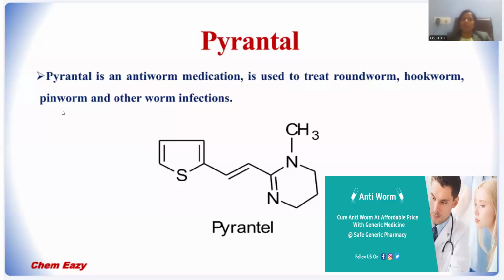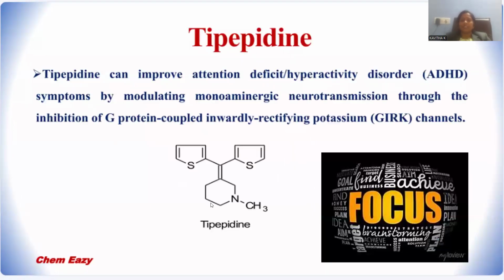These worms, whenever growing on the skin, can cause skin allergies and skin diseases. And whenever they enter the digestive system, they also cause infections in the digestive system and also the food pipe. Wherever they are located, their infections are most common. So pyrantel is the effective drug working against such kinds of worms. That anti-worm medication is possible by this thiophene nucleus.